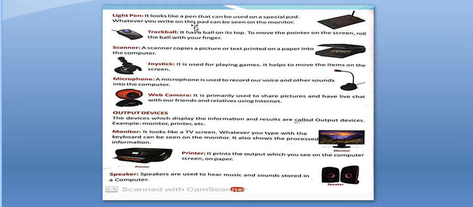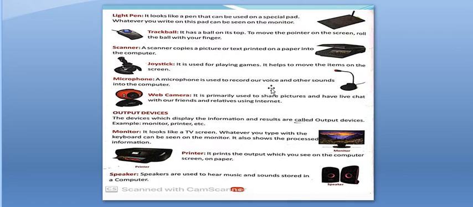Now, light pen. It looks like a pen that can be used on a special pad. Whatever you write on this pad can be seen on the monitor. Now, trackball. What is a trackball? It has a ball on its top as you see on the screen. To move the pointer on the screen, roll the ball with your fingers. Scanner. Now this is the scanner. A scanner copies a picture or text printed on paper onto the computer. Joystick. It is used for playing games. It helps to move the items on the screen.